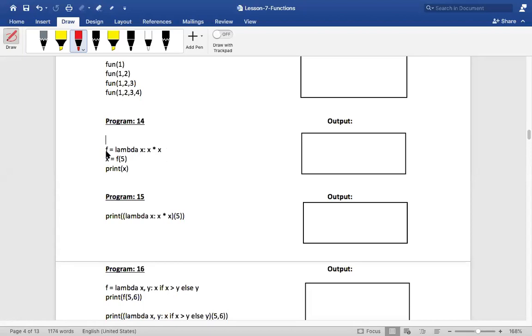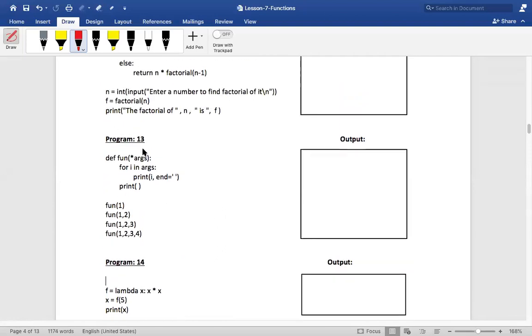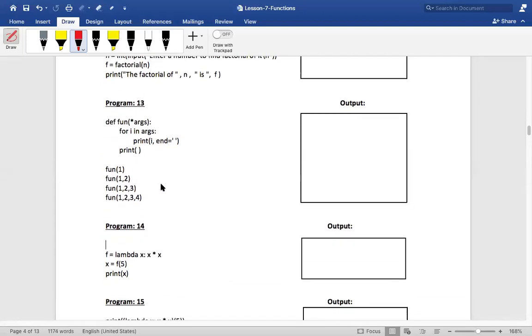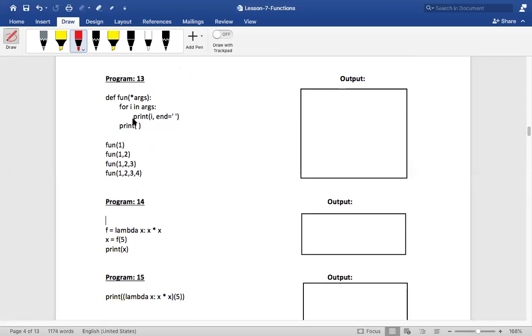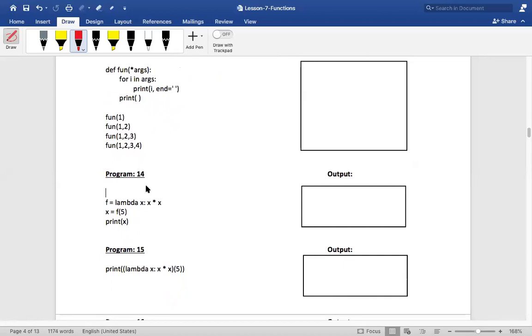In yesterday's class we saw that you're passing 1 comma 2, 1 comma 2 comma 3, 1 comma 2 comma 3 comma 4. We also saw that we were passing lists. We were calling this function and passing a list, an integer, a string, floating point values and all that. What if I want to pass a function to another function? Do you understand what I'm saying? I want to pass functions to functions.